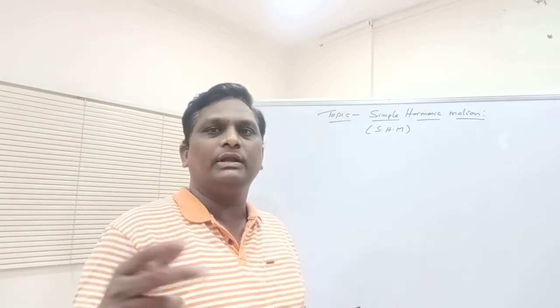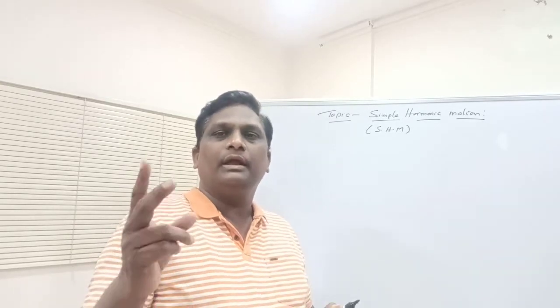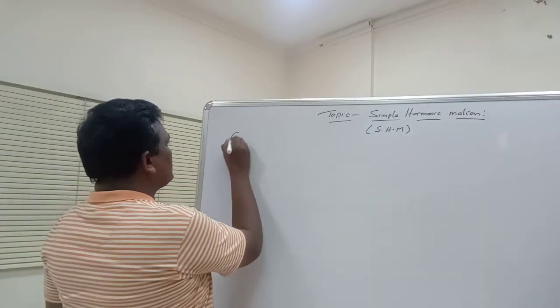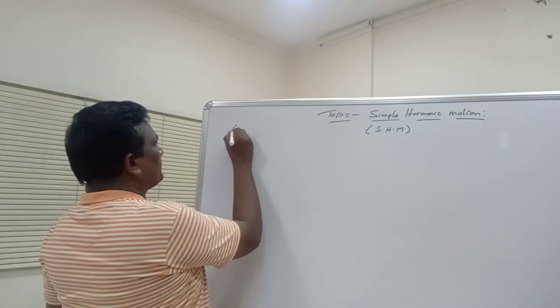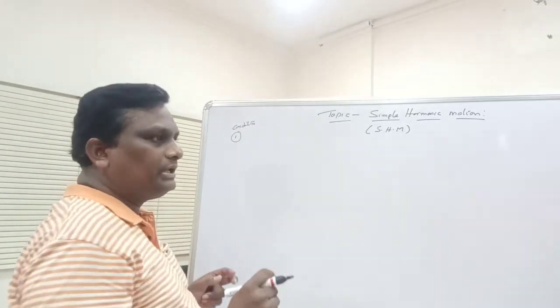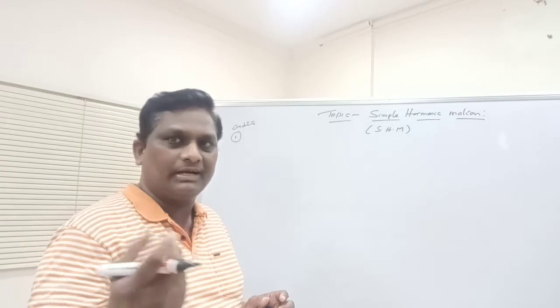When you say the body is in simple harmonic motion, it has 3 conditions.